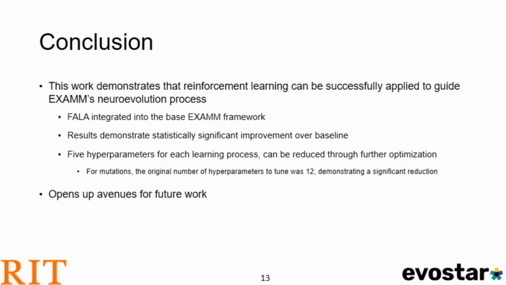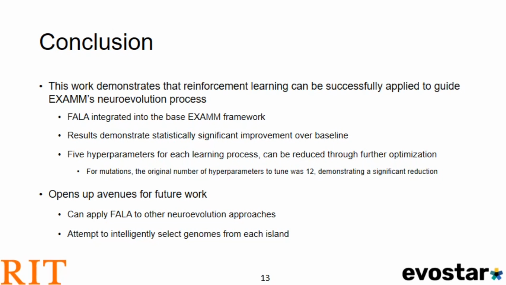Furthermore, we open up avenues for future work. We can apply Fala to other neuroevolution approaches, such as NEAT, and we can attempt to intelligently select genomes from each island. Currently, after an island is selected, the genome to which to evolve is selected at random. Maybe there's a way or an approach to select these genomes more intelligently to further improve the performance of this algorithm.